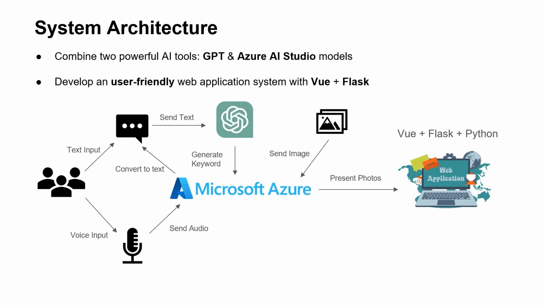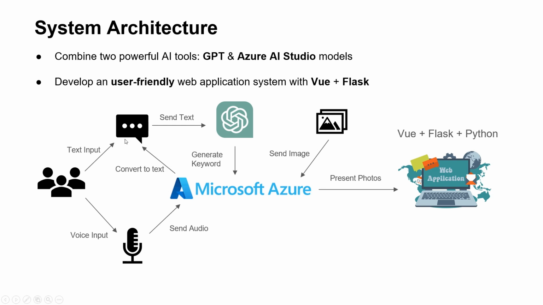Let me go through the system architecture of this system. Essentially speaking, we combine the two powerful AI tools from the GPT and Azure AI Studio models. As you can see here, the users have two options to give their input. The first option is that they just type in their ambiguous text input, and the second option is that they can just speak a word using the voice input.